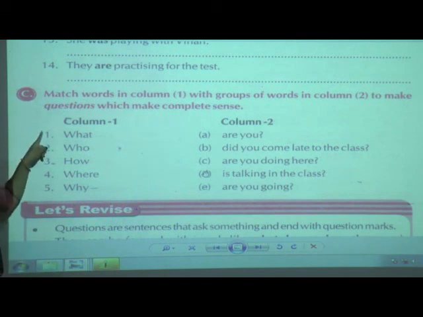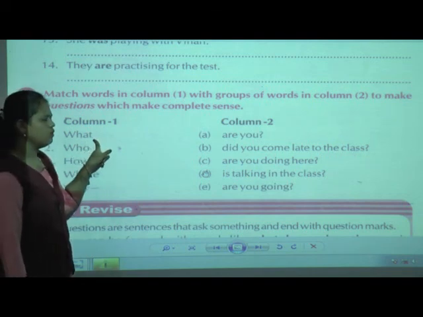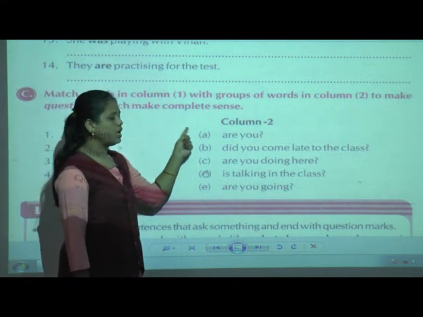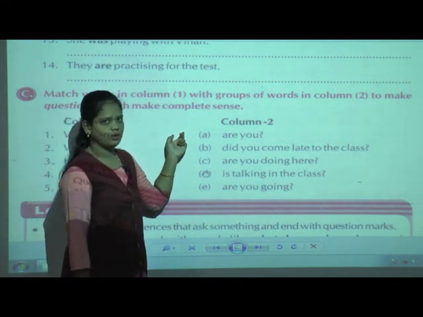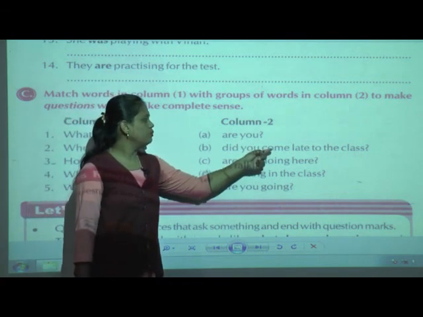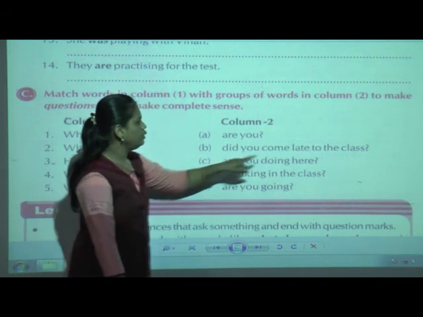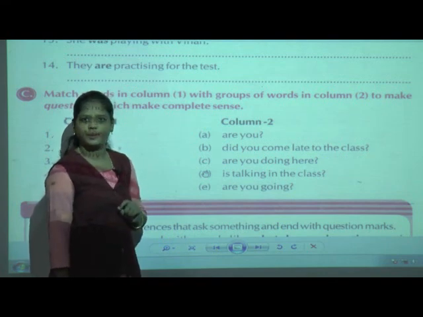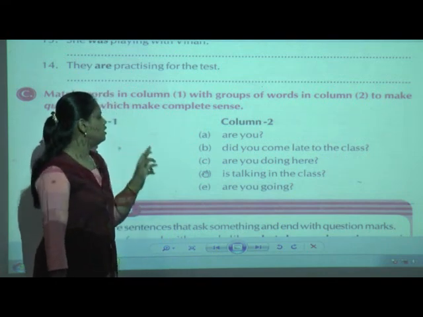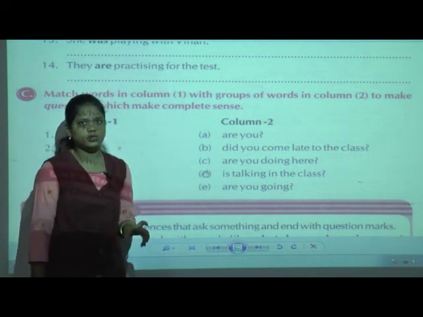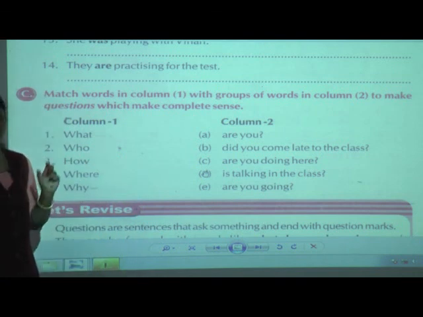Now first, what is given? What. With the help of this question word, what question can we form? See, what are you? Is it a complete sentence? No. B1: what did you come late to the class? Is it a complete sentence? No. C1: what are you doing here? In this question form, is there any sense, complete sense?